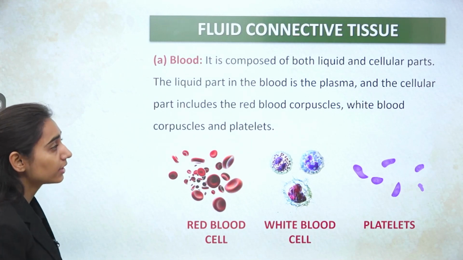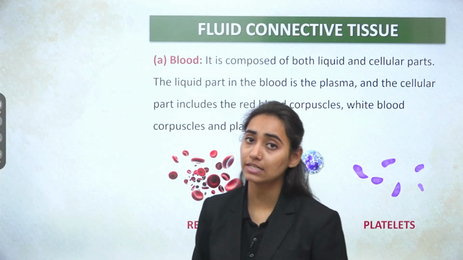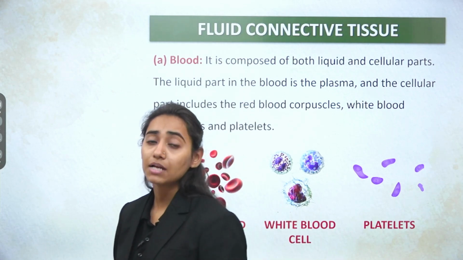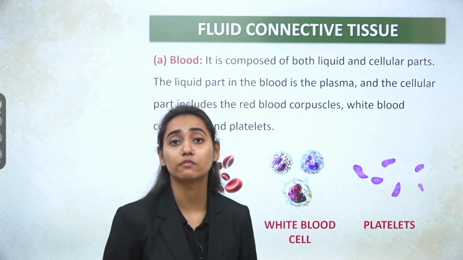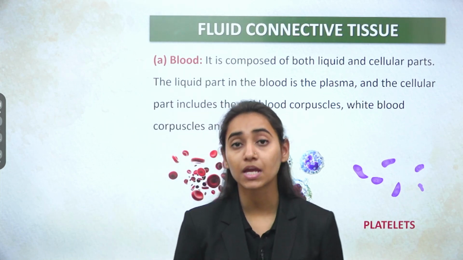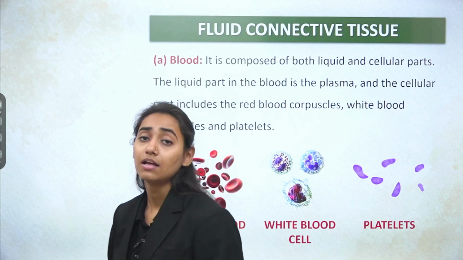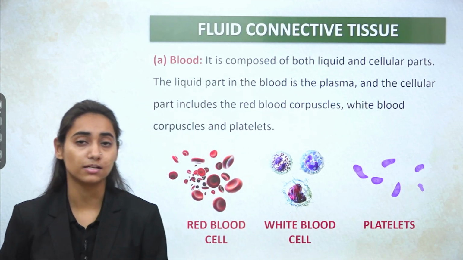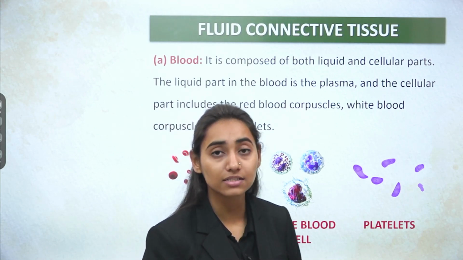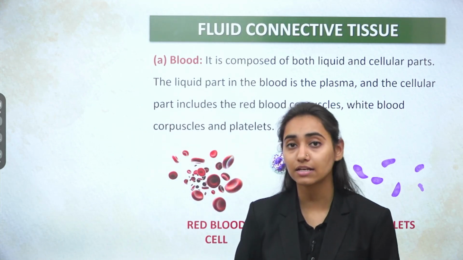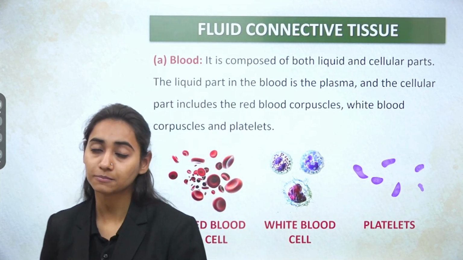Now coming to the fluid connective tissue, as I said, the most abundant fluid connective tissue present in the body is the blood. Blood consists of a pigment known as hemoglobin, which is responsible for carrying oxygen in your body. Now this blood is also composed of some formed elements, that is, the types of blood cells. The first and the most important is RBCs, the red blood cells, which are also known as erythrocytes. Hemoglobin is mainly present in these RBCs.